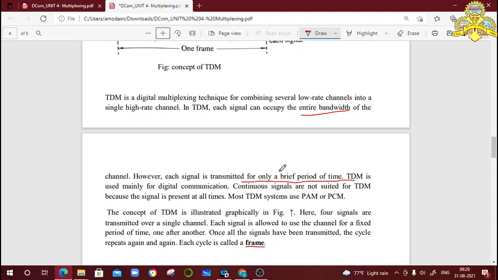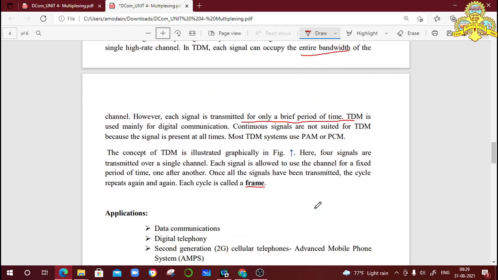TDM is used mainly for digital communication. Continuous signals are not suited for TDM because the signal is present at all times. Here time is divided. Most TDM systems use pulse amplitude modulation, PAM, or pulse code modulation, PCM, techniques.